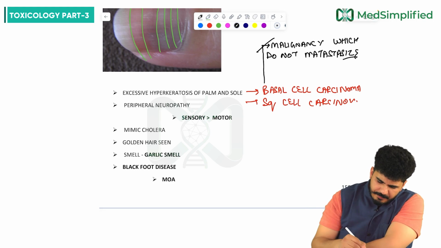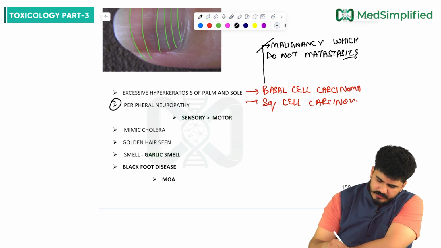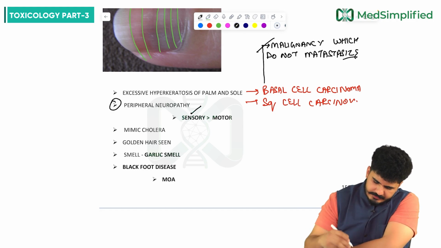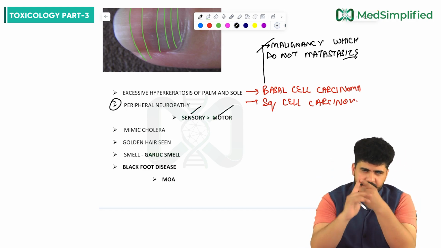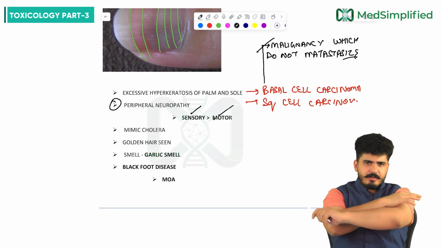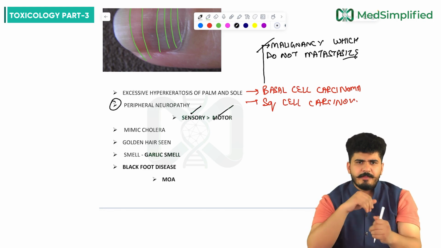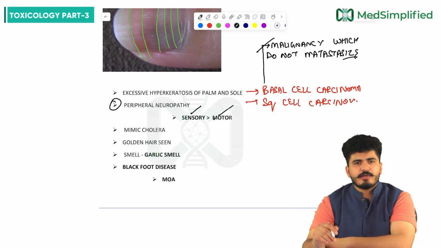Then there will be peripheral neuropathy. Sensory control is lost first, then motor will be gone. So in arsenic, first sensory is gone, then motor. The moment you touch the skin of the patient, he or she is not able to feel anything. That is followed by the motor loss.